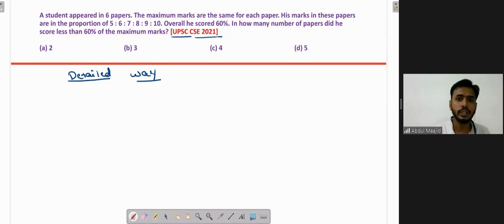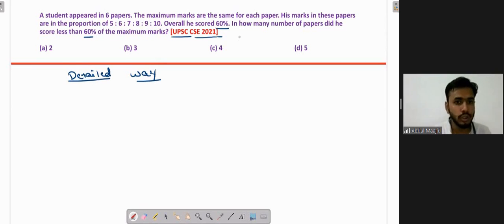All right. So the detailed way is, first look at the question. A student appeared in 6 papers. The maximum marks are the same for each paper. His marks in these papers are in the proportion of 5:6:7:8:9:10, and overall he scored 60%. In how many papers did he score less than 60% of maximum marks?